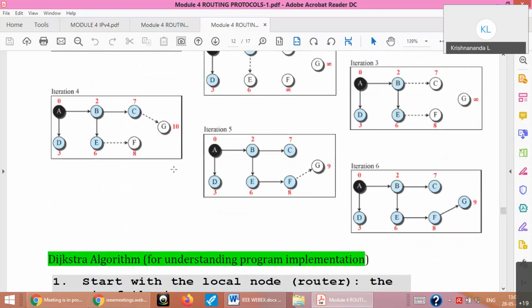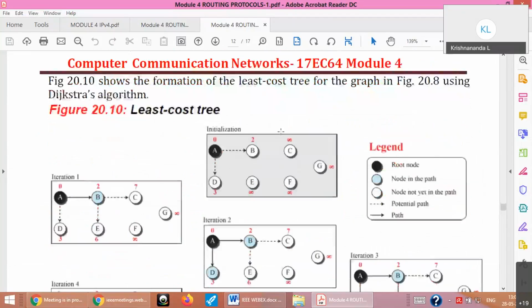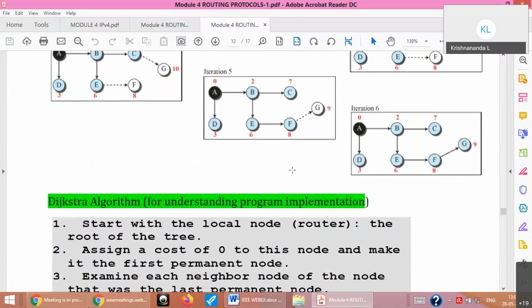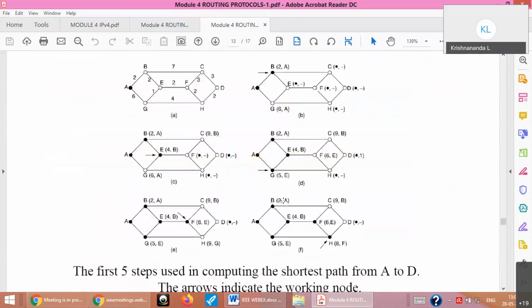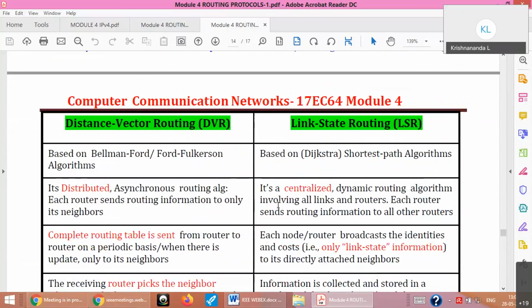So after so many iterations, this is for the given figure diagram in the book. Okay, the example I gave earlier is from some other book. This one is from your book, the Forouzan book. Okay, so this is how it is done. So I will try to stop here. Path vector, I won't go into, it's there, you can as well read it.